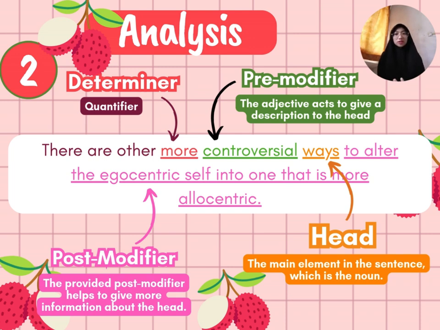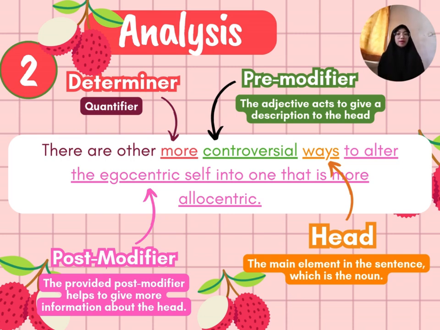So the quantifier determines that ways can be elaborated further, since the quantifier more indicates that extra methods can be discussed to a greater extent. Additionally, we all know that more is a comparative quantifier, along with the quantifiers most and the most.